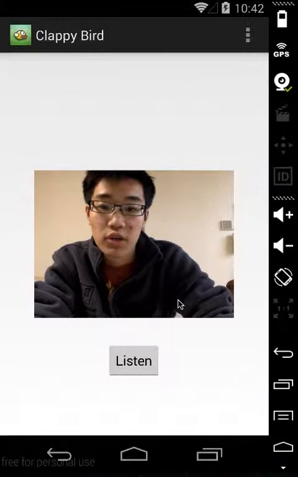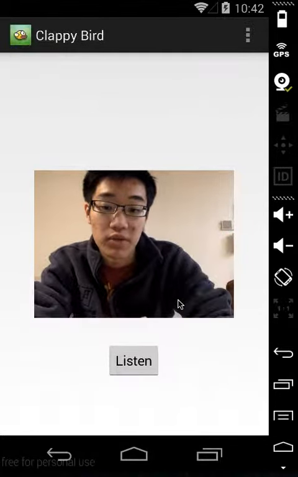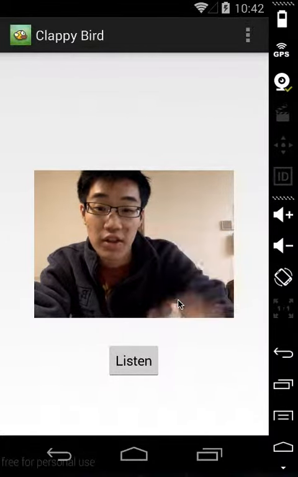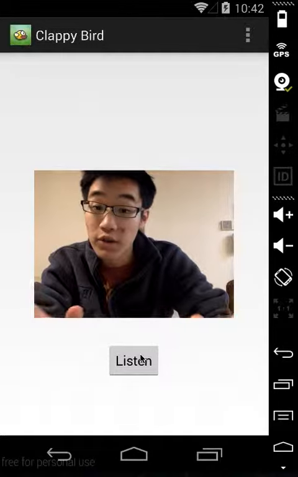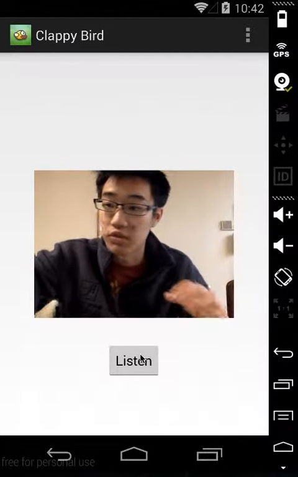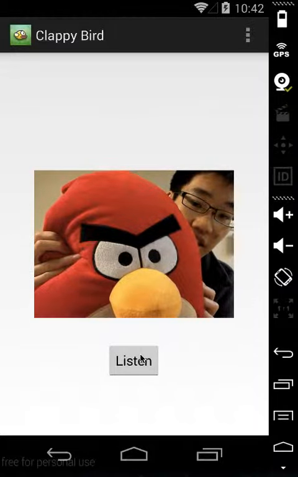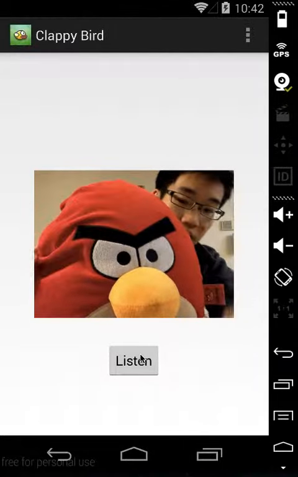Hi everyone, and welcome to my Clap to Take a Picture app called Clappy Bird. As you can see, the UI is pretty simple. I am talking right now in the middle of the screen, and there is a conveniently located listen button right there. But before I do that, I'm going to introduce my good friend Angry Bird, who is going to stand in as the thing in front of the screen. So let's listen.